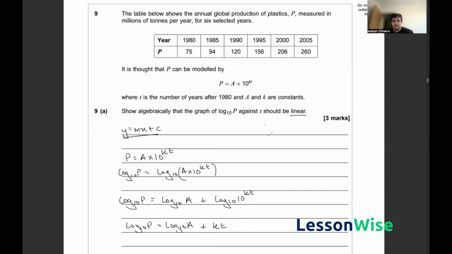And then, of course, you can go ahead and rearrange this even further to get log base 10 of P is equal to KT plus log base 10 of A, which is indeed in the form of y equals mx plus c, where y in our case is log base 10 of P, m is k, t is our x, and log base 10 of A is our c, hence solving this question.